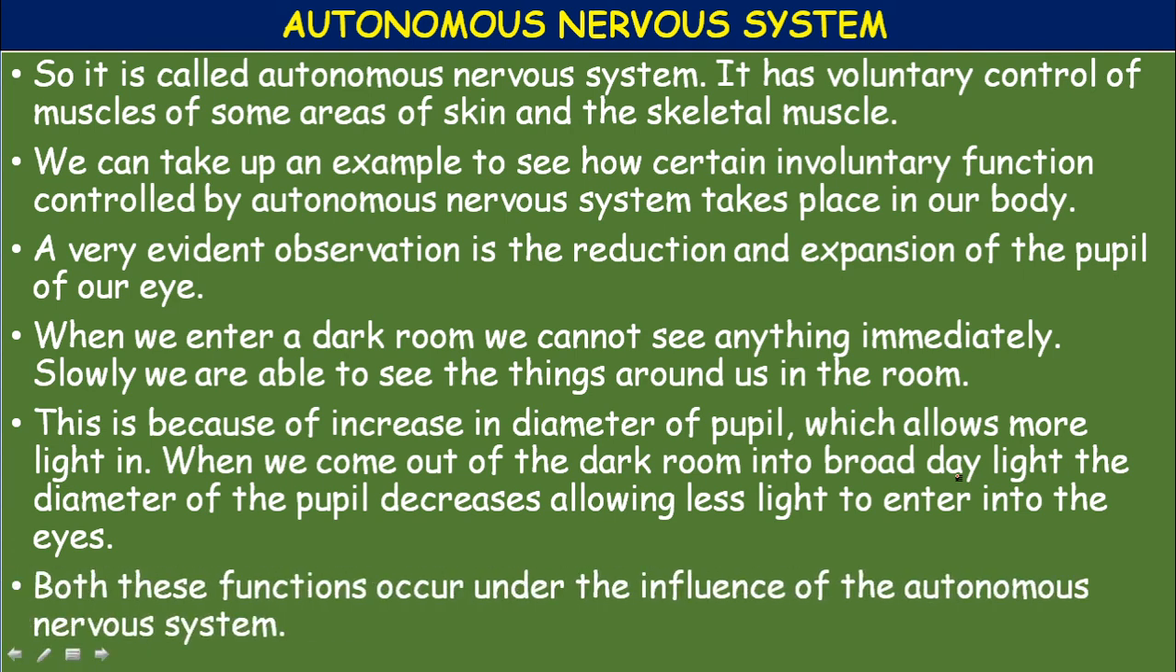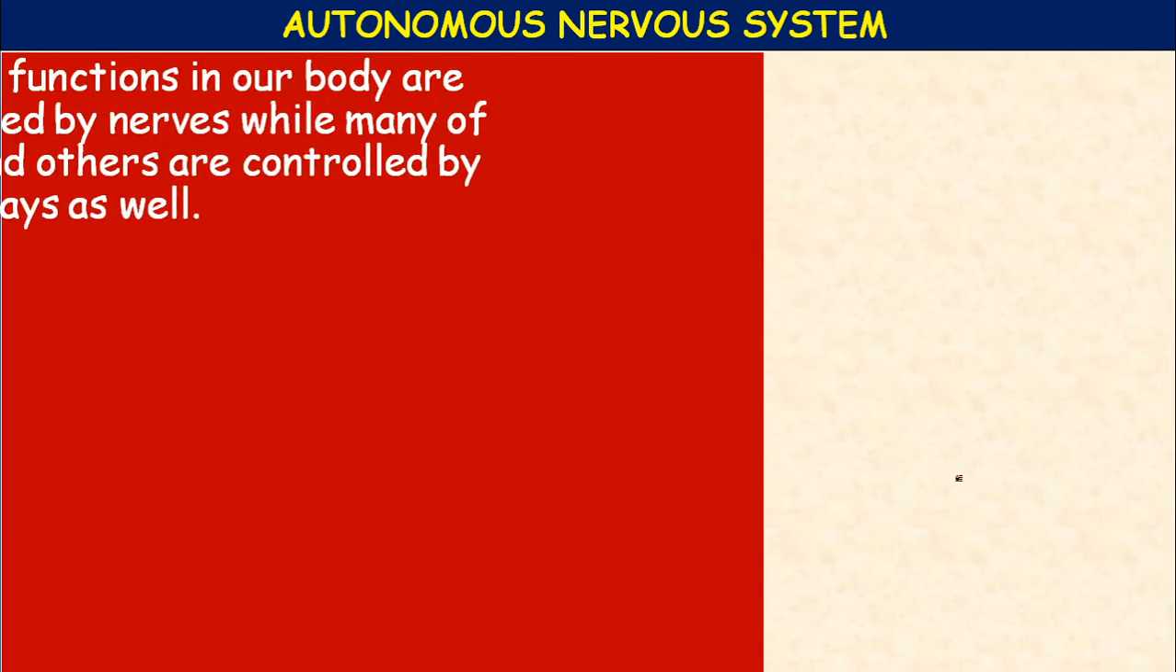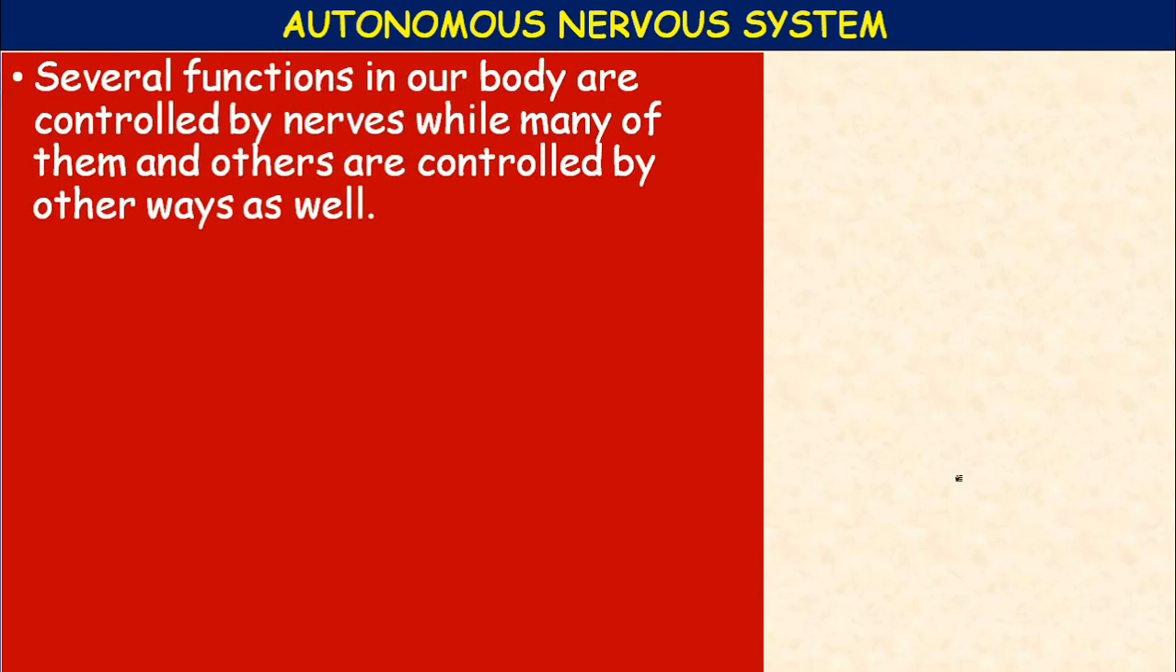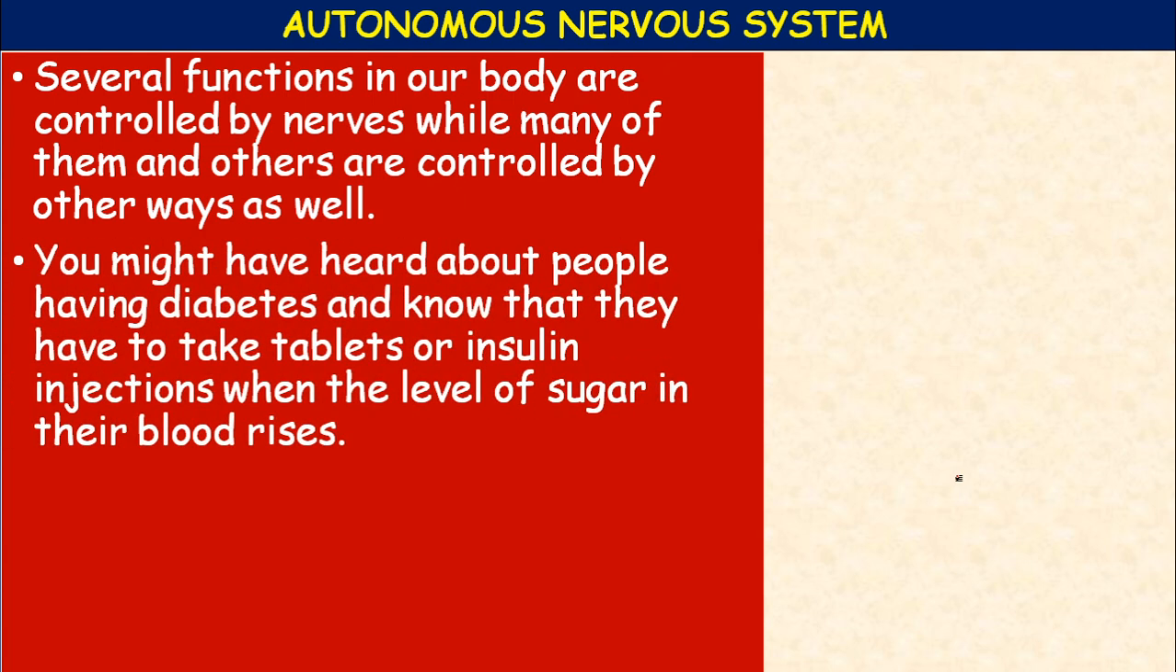So both these functions occur under the influence of the autonomous nervous system. Okay, the autonomous nervous system is a wonderful nervous system. Several functions in our body are controlled by nerves, while many others are controlled in other ways as well. You might have heard about people having diabetes, and know that they have to take tablets or insulin injections when the levels of sugar in their blood rise.